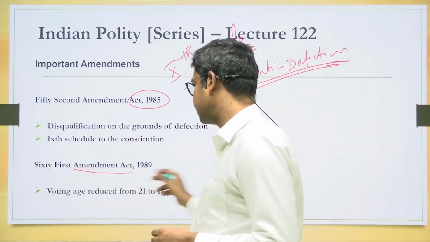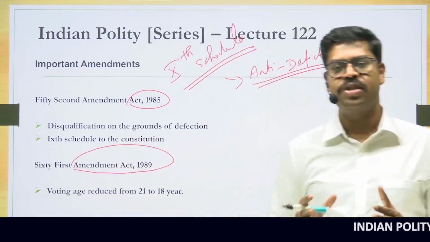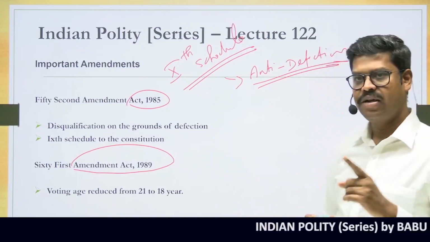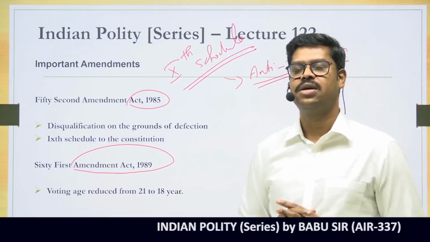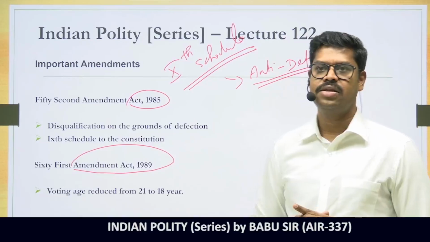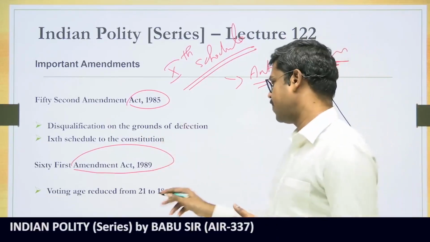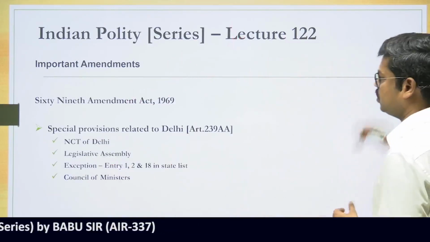Then you have the 61st Constitutional Amendment Act 1989. In fact, this amendment has reduced the voting age from 21 years to 18 years, and thereby bringing more people into the process of election. All right. So this is again a significant development that has happened in the Constitution.